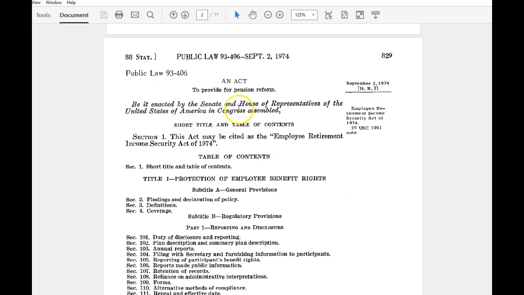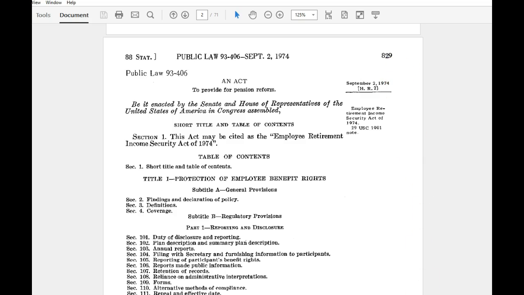So taking a look back here at our hero, Public Law 93-406, we now know that our hero was enacted in the 93rd Congress, and it was the 406th law that was enacted in that Congress. So another thing we can see here is where our hero, or really on what planet our hero lives. Our hero lives in the 88 Stat planet. Stat stands for Statutes at Large, so of course this means that our hero lives in volume 88 of the Statutes at Large, and our hero starts here. On the right we see the page, so our hero starts on page 829.